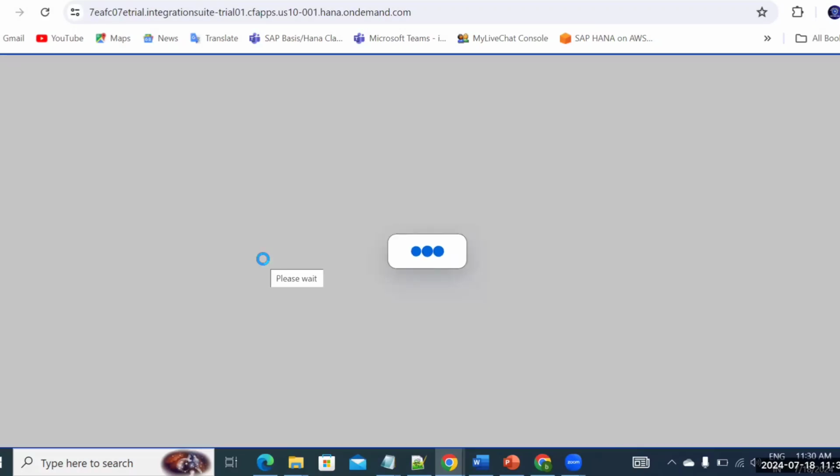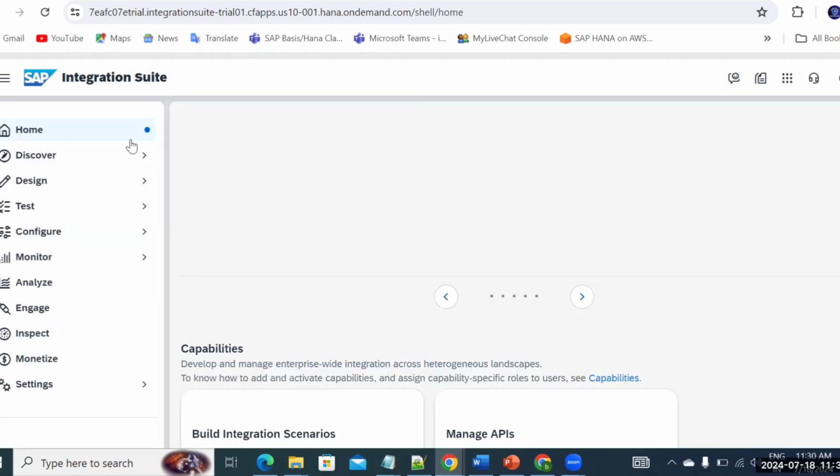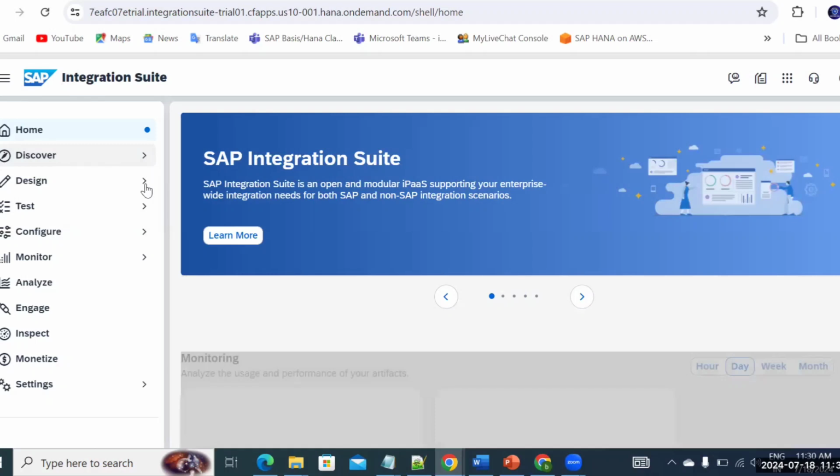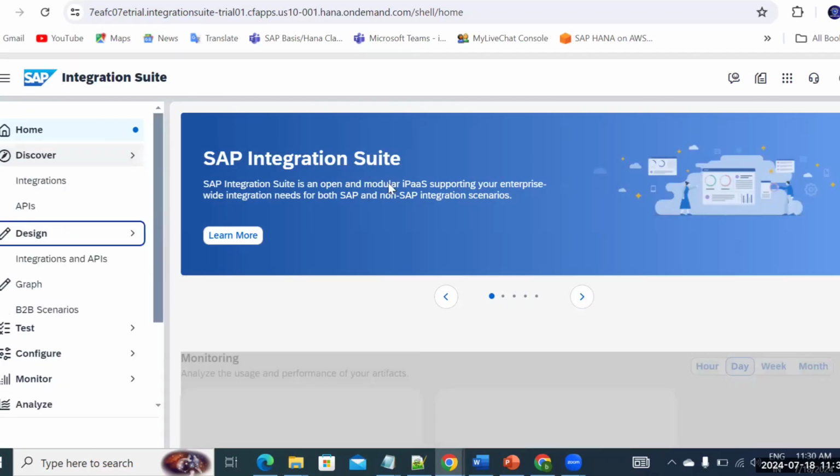This is very important. Integration suite is about how to create your iFlows, and integration has multiple aspects. You have design, discover, multiple capabilities, API management, how to create the API, how to create the API process. There are a lot of things inside, because in integration you cannot just say what is related. Sometimes you are going to create an iFlow for a simple landscape, or it could be a complex landscape. And you can see here the design and discover, each and everything we're going to discuss. In design, we're going to create the iFlows, of course.